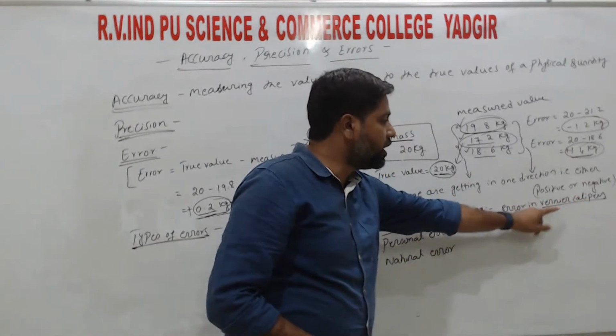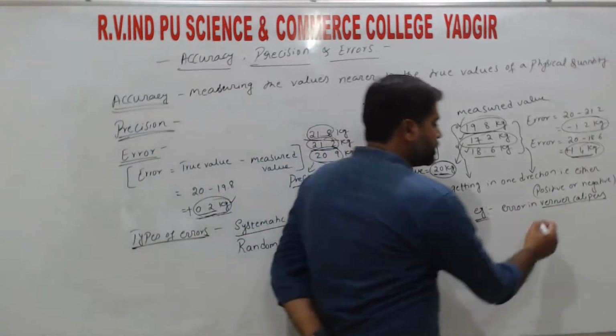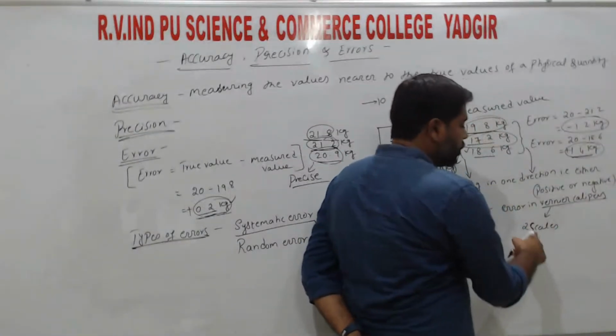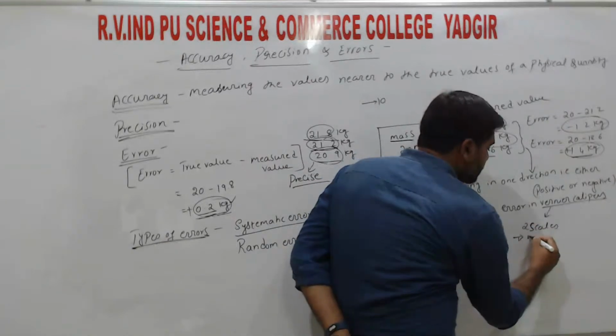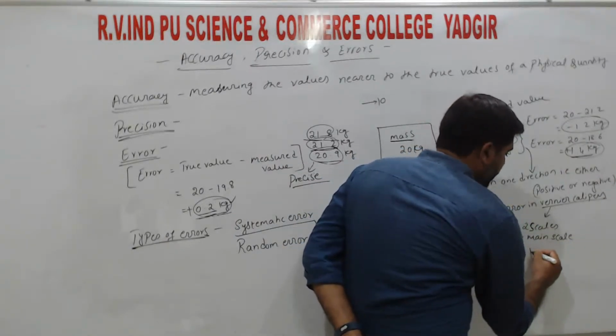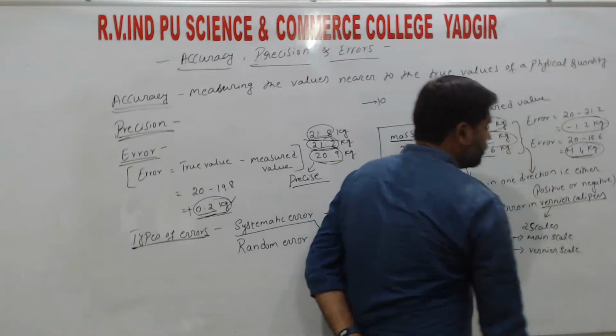So in this vernier calipers we have two scales, right? One scale we call the main scale, and another one we call the vernier scale, right?